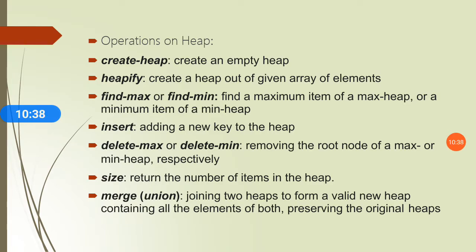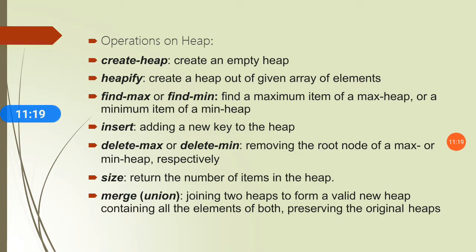Then another operation of heap is delete max or delete min, removing the root node of a max or min heap respectively. Delete max is used to remove the root node of a max heap, and delete min is useful for removing the root of a min heap. So delete max or delete min are two different operations which we have to perform on a heap. Then size is another operation which returns the number of items in the heap.